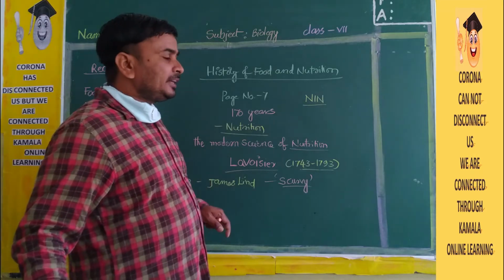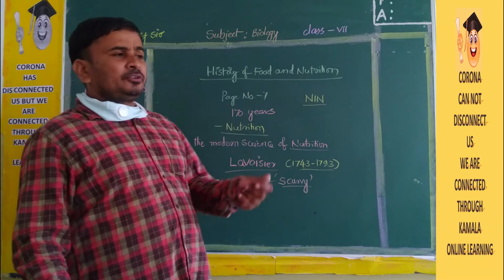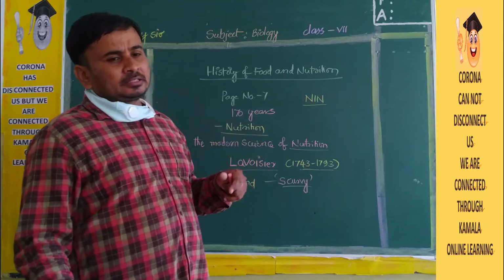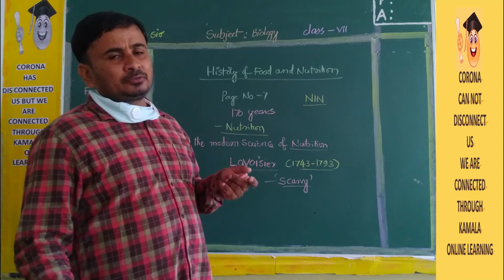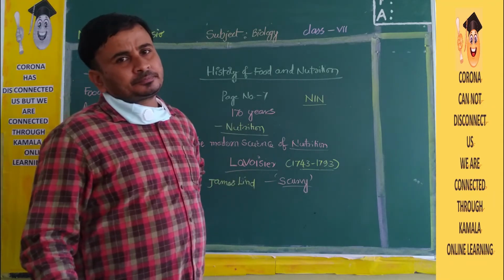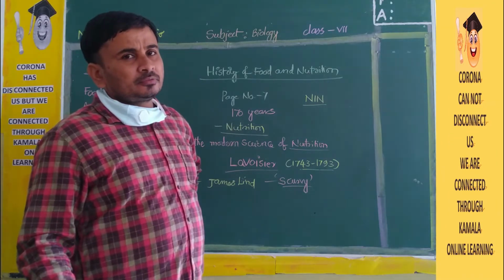The scientists told that if you take more food like fruits, vegetables and mineral-containing food, your body resistance will increase, and you can fight different types of diseases.